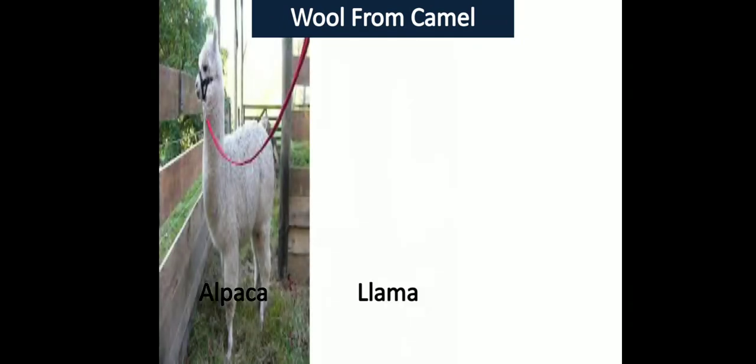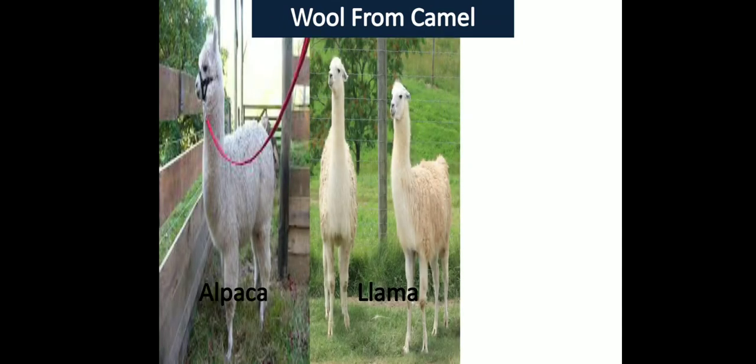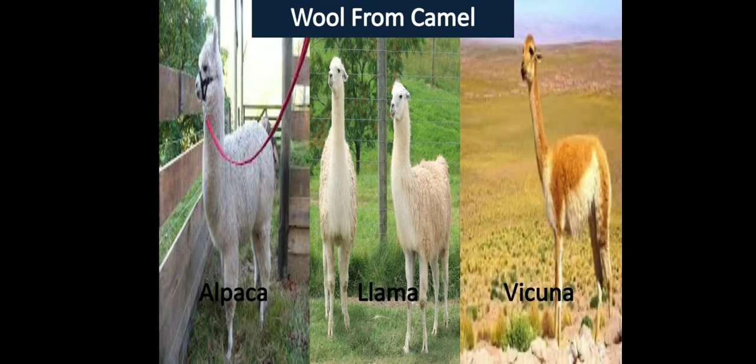Along with that, we are getting wool from the camel family. So here are the three breeds: first is alpaca, second one is llama, and third one is vicuna. All these three are breeds of the camel family, and the fleece of these animals is also being used as wool. Generally these animals are available in South America.